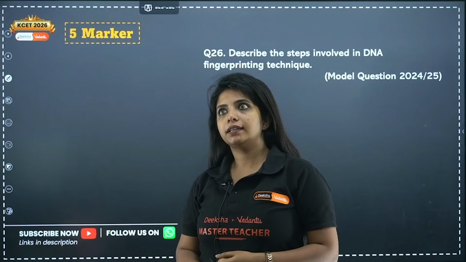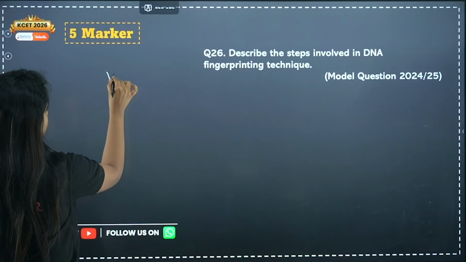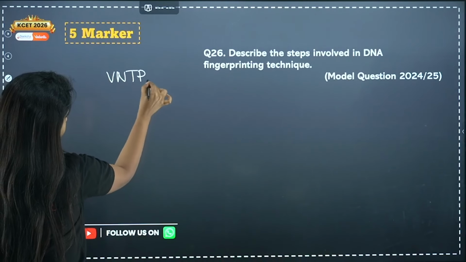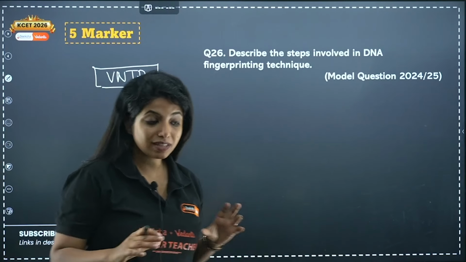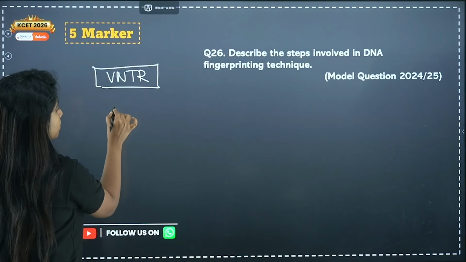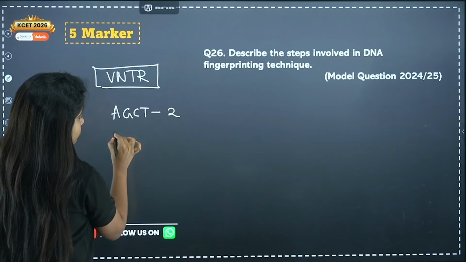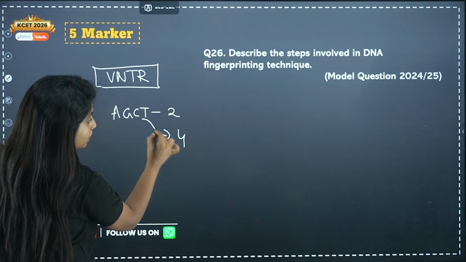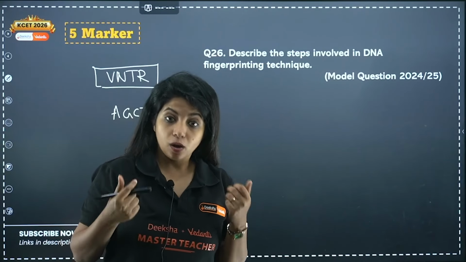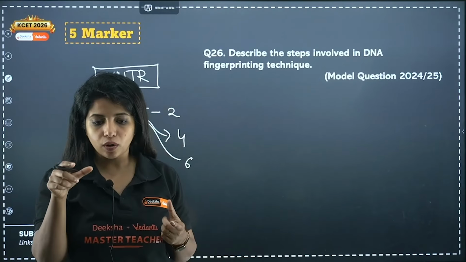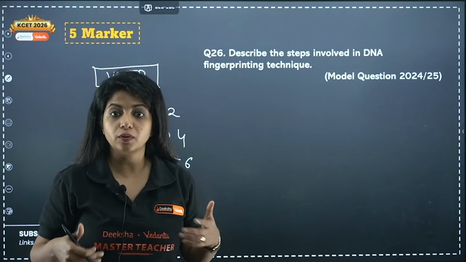Okay? And my dear children, in our DNA, we have some sequences which are known as variable number of tandem repeats. These sequences, my dear children, for example, in my body it is AGCT, which is repeated 2 times. In yours, the same thing might be repeated 4 times. In someone else, 6 times. Similarly, we have differences with that. Also, we have some sequences which are very unique to us, not found in anyone else.